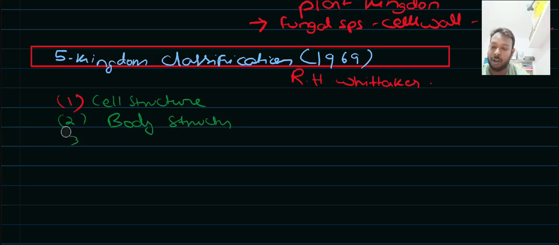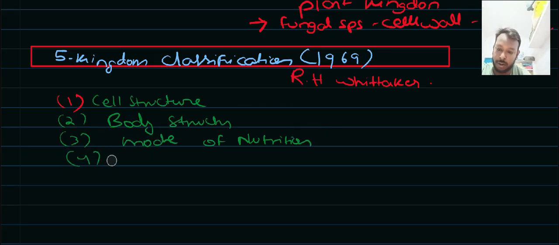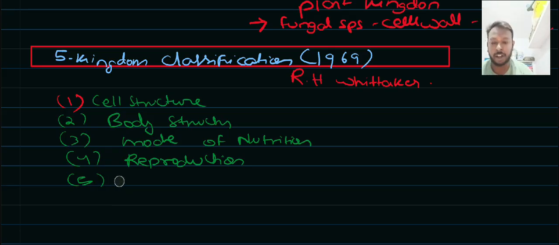The third is the mode of nutrition. The fourth is reproduction, how the species maintain their numbers. The fifth criterion is the phylogenetic relationships.